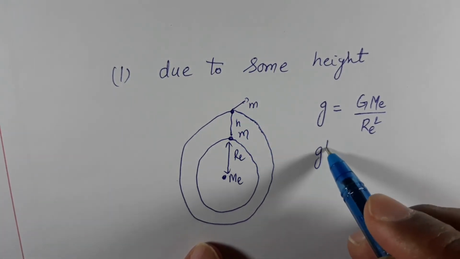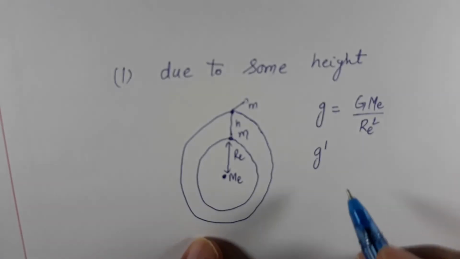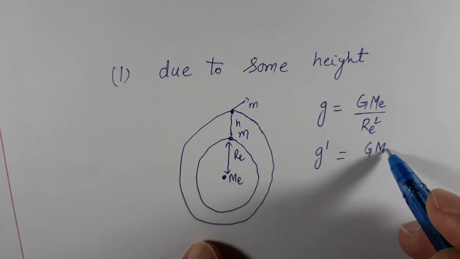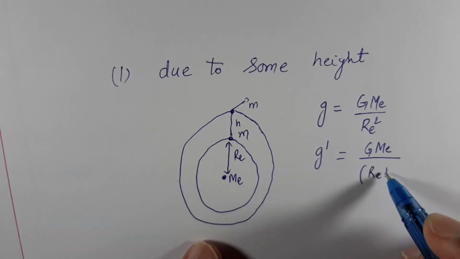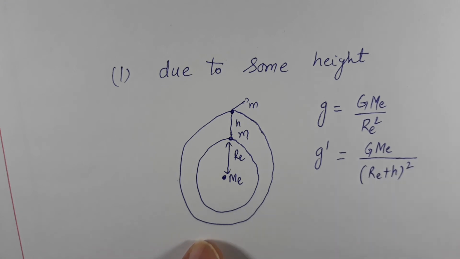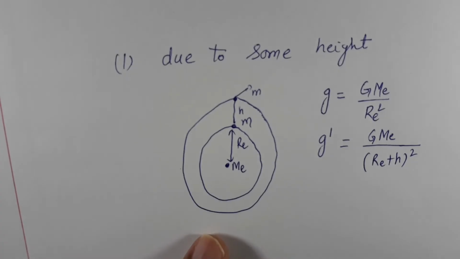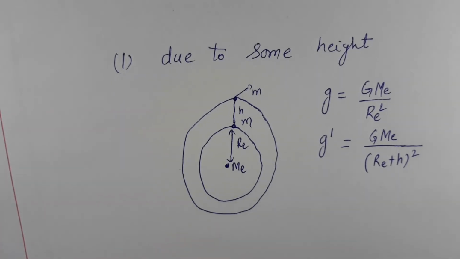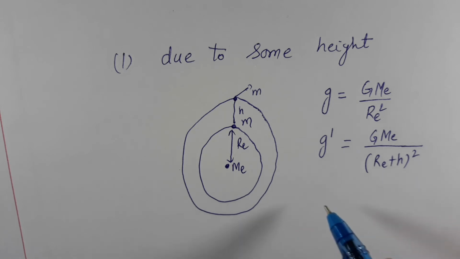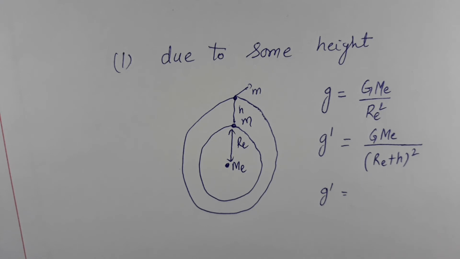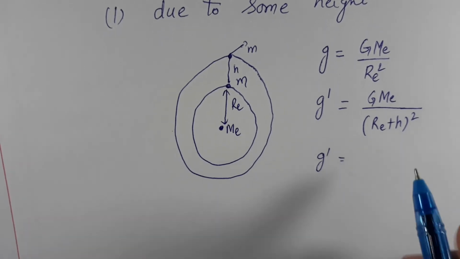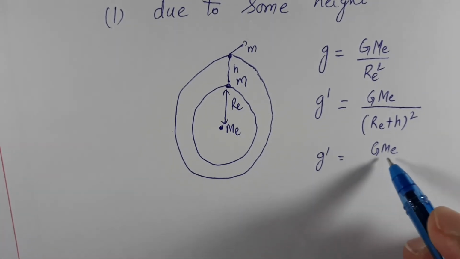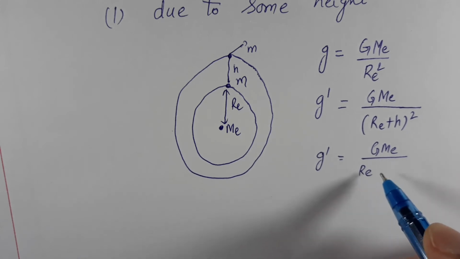Now when the object has gone to this height h, let the acceleration due to gravity be g dash, which comes out to be G M_e by (R_E plus h) whole square. Now let us find out a relation between g dash and g. We want to see what happens when it goes to more height and so on. So see here, let me solve it mathematically. Can I take out R_E common?